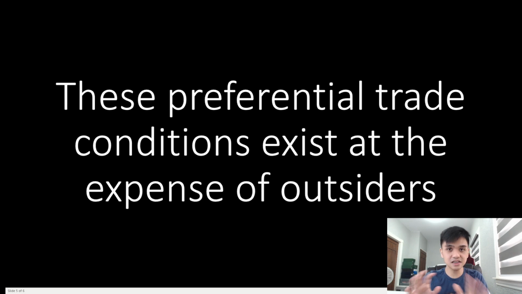However, and this is the key concept I want to teach here, the trade-off is that outsiders of that trade agreement, that is, those who do not benefit from the reduction of tariffs, are also affected by the overall change in trade that happens from this trade agreement.